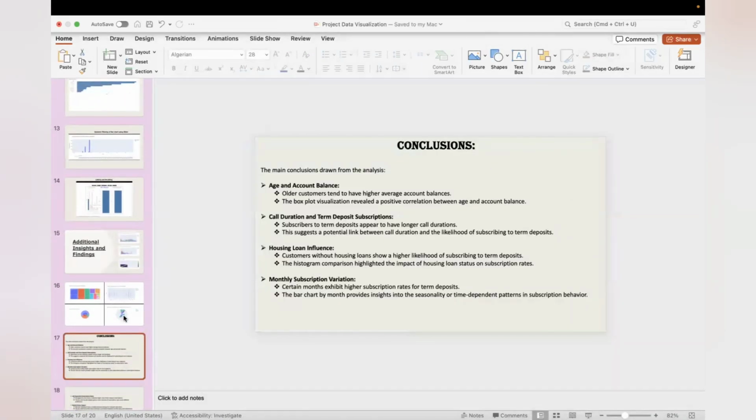And coming to the conclusions, in brief, the analysis of bank customer data uncovered significant insights. Demographic factors like age and education reveal correlations with financial behaviors, and behavioral patterns such as call duration provided insights into customer engagement, while the economic indicators highlighted the influences on term deposit subscriptions. Interactive charts facilitated dynamic exploration, and unexpected connections were discovered, presenting opportunities for targeted strategies. Stakeholders, including marketing and product development teams, can leverage the actionable insights for customer engagement. The analysis concludes by suggesting future research directions and emphasizes the continuous exploration of data for ongoing insights.